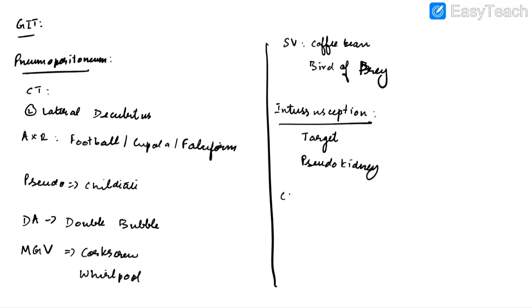Now let us discuss about congenital diaphragmatic hernia. In this case, X-ray will show bowel loops in thorax. There will also be associated pulmonary hypoplasia in congenital diaphragmatic hernia.